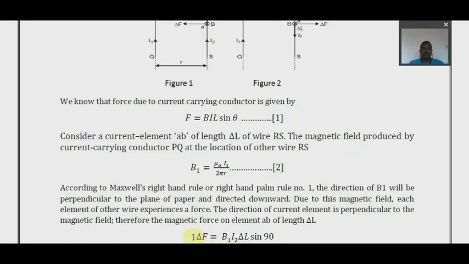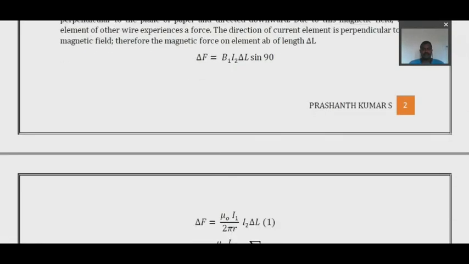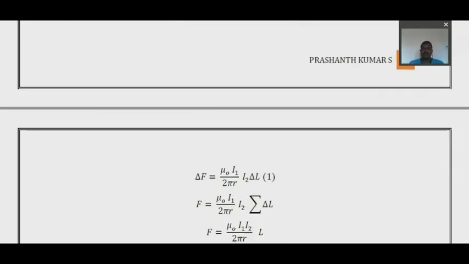Delta F is the force on the second conductor because of the magnetic field B1 produced by the first conductor, in a length delta L with an angle of 90 degrees. So this is the expression for delta F. So we solve that, with B1 equal to mu naught I1 by 2 pi R, delta F is mu naught I1 by 2 pi R into I2 delta L into 1, because theta is 90 degrees and sin 90 is 1.